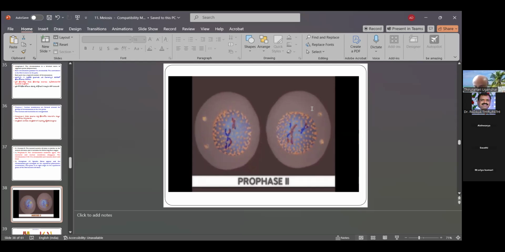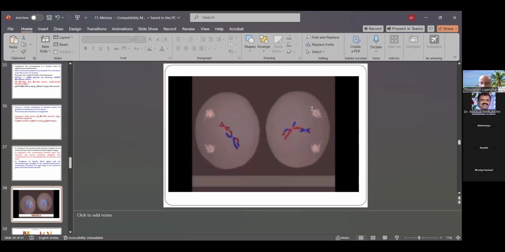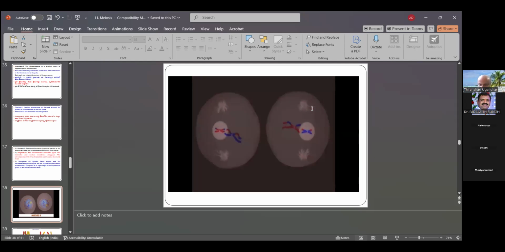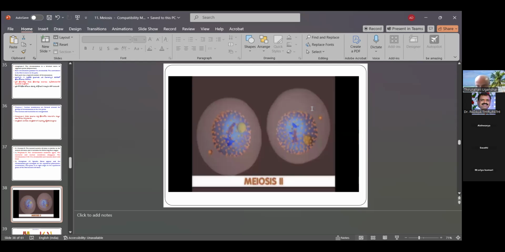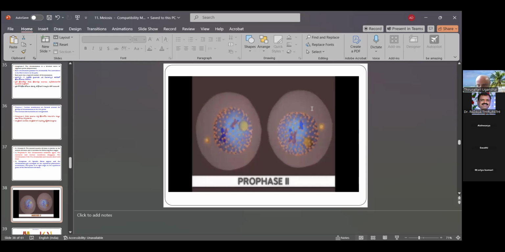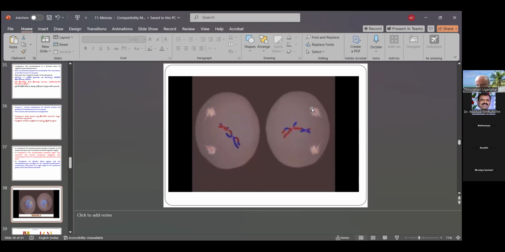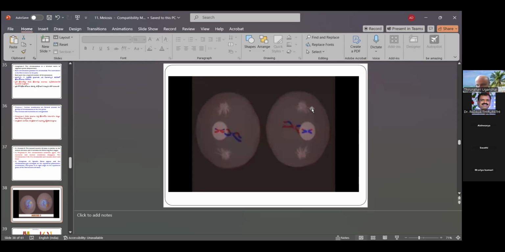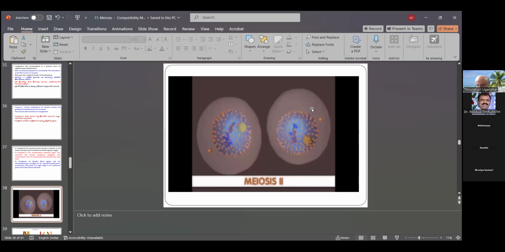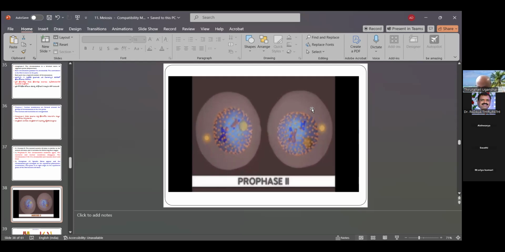Then the chromosomes in prophase 2, the movement occurs. In meiosis 2, the chromosomes come to the middle, and then also anaphase and also telophase. This is also a differentiation.